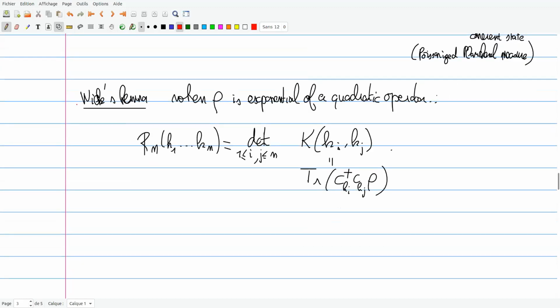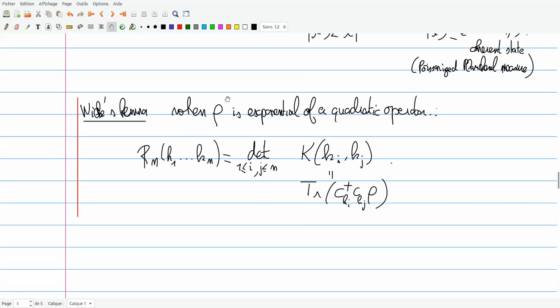So okay, I'm not going to give a proof of this lemma, but there is a proof which I think was originally due to Gaudin, which is basically a proof by induction on n. So of course it's true by definition for n equal 1, and then when n is positive, the idea of the proof.